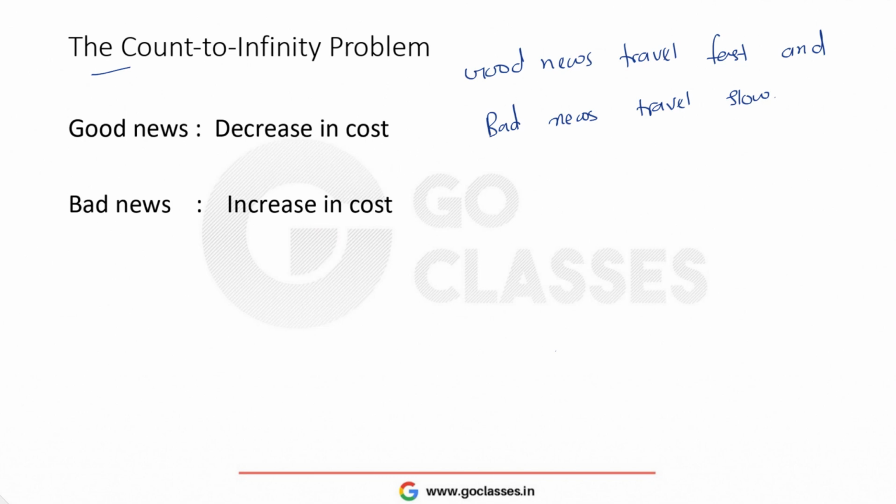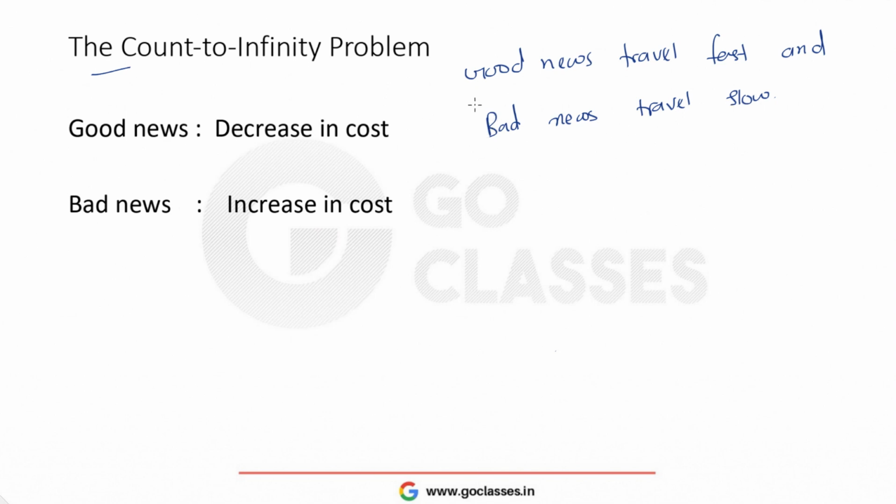So basically you might be thinking that if good news is traveling fast, then it's a good thing, right? And if bad news is traveling slow, then it's also a good thing. Why is it a problem? But we want both of these news, either good news or bad news, to travel fast. We don't want any of the news to travel slow. Why we want that, you will get to know. So whether it is good news or bad news, we want it to travel fast only.